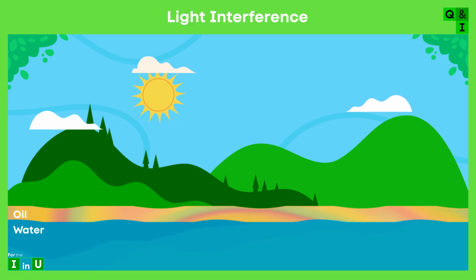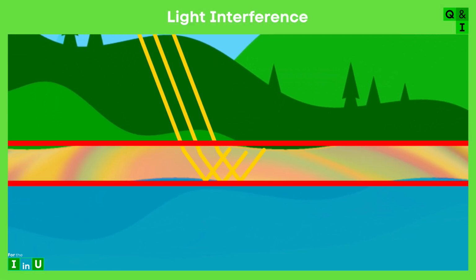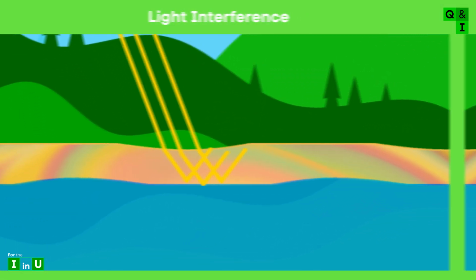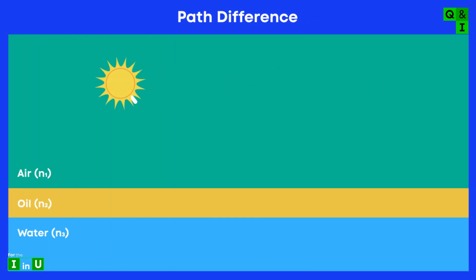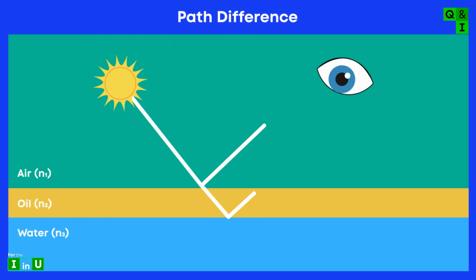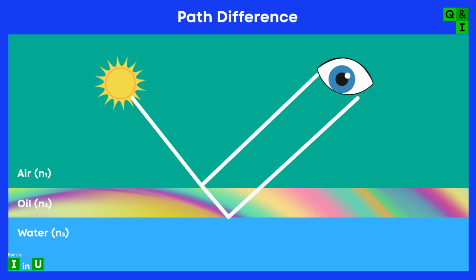Light interference. When light waves reflect off the top and bottom surfaces, they can interfere with each other. Path difference. The key factor is the difference in the path lengths that light waves travel. If the path lengths are nearly the same, constructive interference occurs, enhancing certain colors. If the path lengths differ significantly, destructive interference occurs, suppressing certain colors.